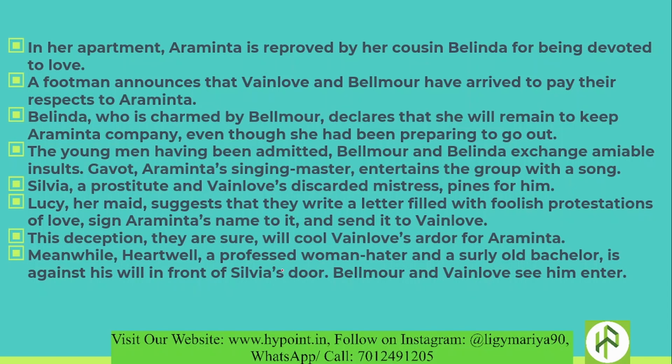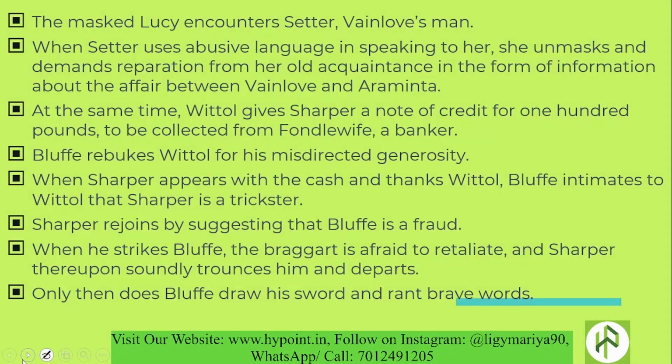Meanwhile, Hartwell, a professed woman hater and a surly old bachelor, is against his will in front of Sylvia's door. Belmore and Vainlow see him enter. So what happens? Hartwell is a popular woman hater who is a bachelor and is famously known as a woman hater, and against this popular image of Hartwell, Belmore and Vainlow saw that Hartwell is there on the doorstep of Sylvia, entering Sylvia's house where Sylvia is residing.